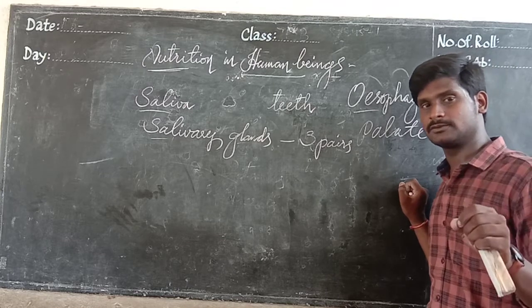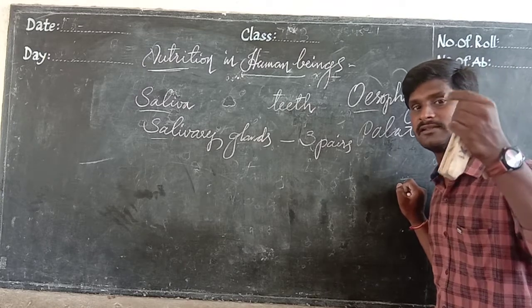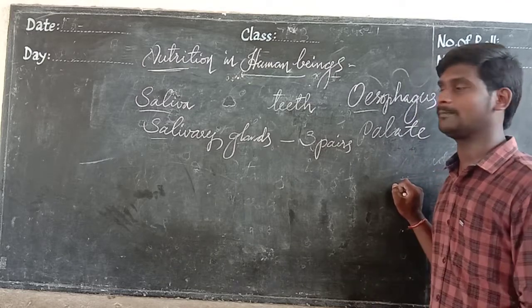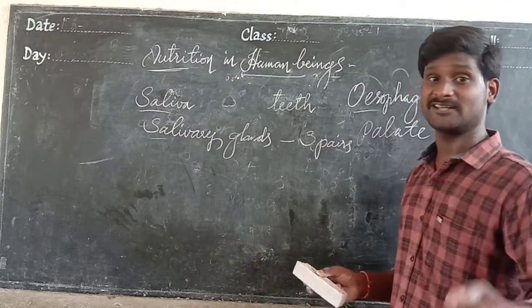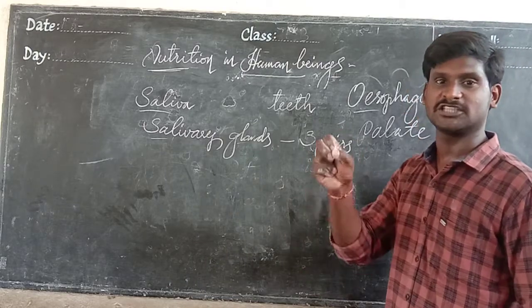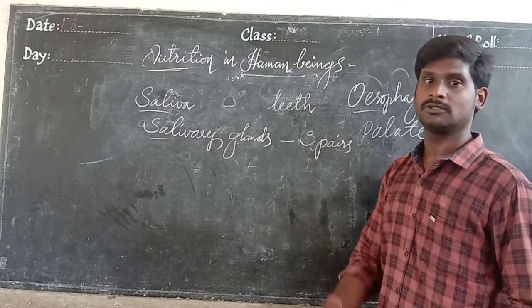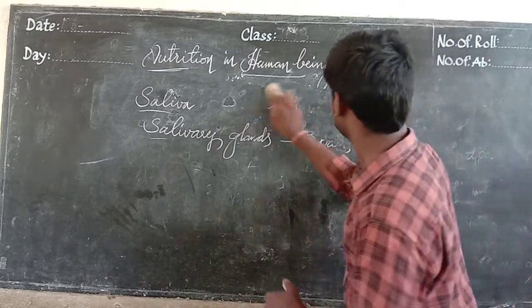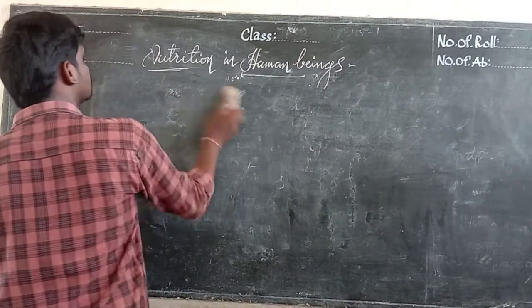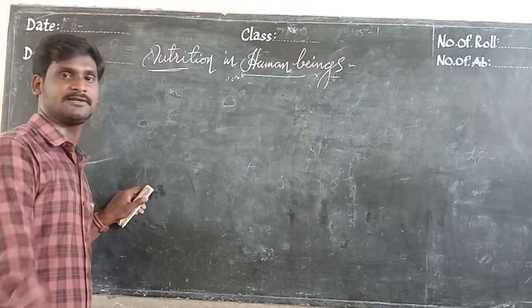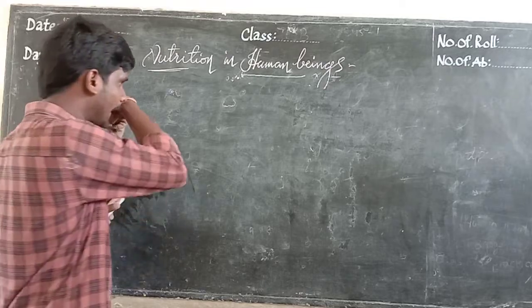I said saliva helps move the food easily through the food pipe. Not only that, it also participates in digestion. Digestion first of all starts in the mouth, with the participation of saliva.